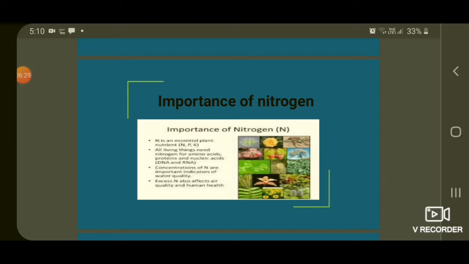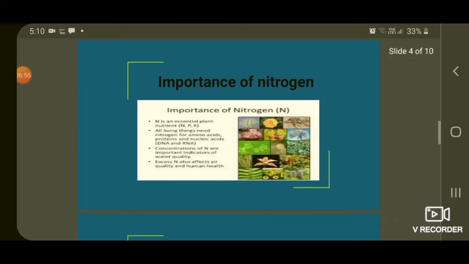Okay, children. Farmers add fertilizers rich in nitrogen to the soil. In this way, plants fulfill their requirement of nitrogen along with the other constituents. When you are seeing NPK fertilizers, nitrogen, phosphorus, potassium. Okay, children. The main point is plants require nitrogen. Importance of nitrogen.